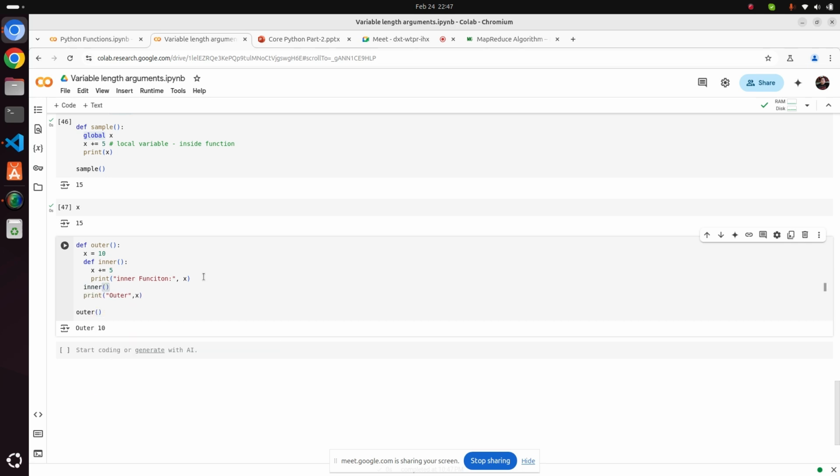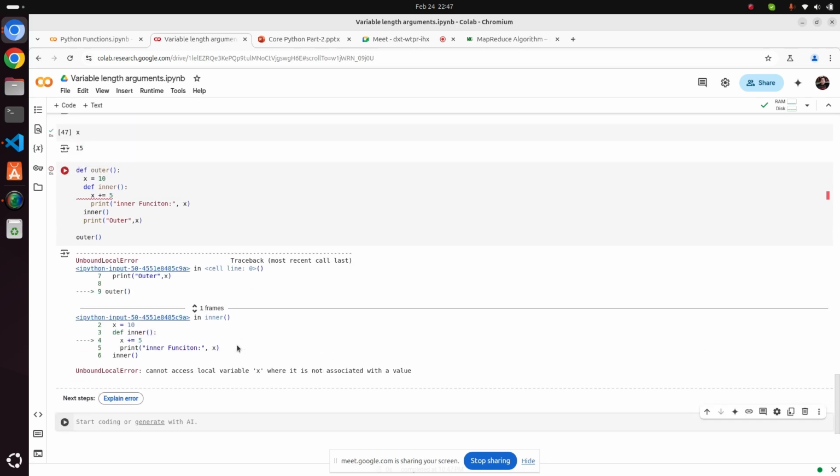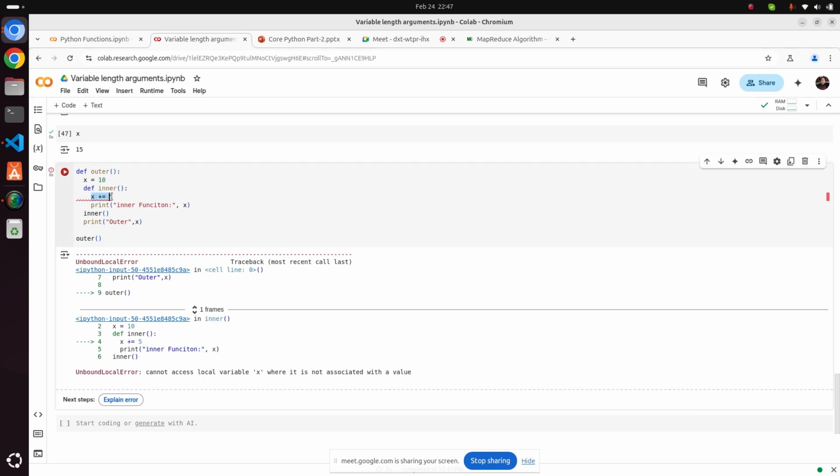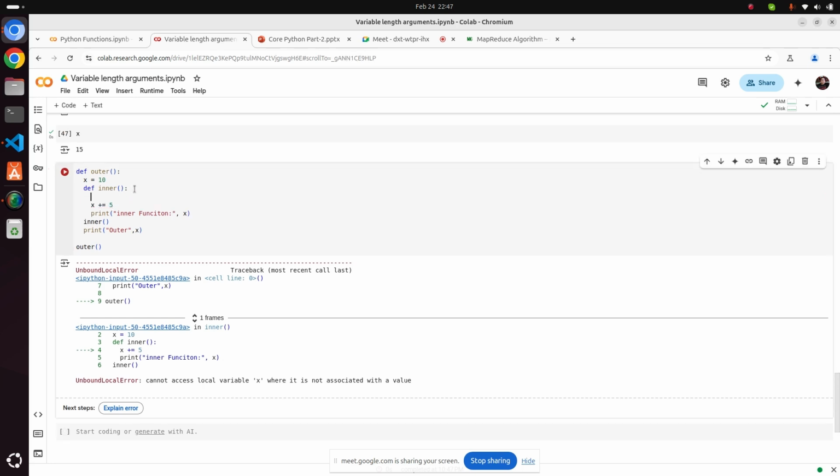To call the inner function. Now let's see. Now it is giving error. You can't update this. So in that case, you need to write here non-local. x is not a local. x is coming from the upper scope. So this function has its scope. This function also has its scope. Both have different scope. So it is coming from a different scope. It is not global. x is not global here. x is coming from a different scope.